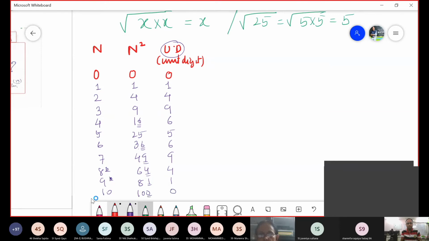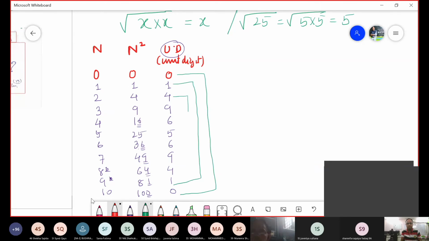Now, what is the beauty that you find? See, there is 0 here at the end, at the beginning. Here it is 1, at the equal distance 1, 1. Here it is 4, 4. Agreed or not? 9, 9. रब ने बना दी जोड़ी, रब ने सबकी बना दी जोड़ी except for 5, है ना? 5 हो गया अकेला, right?